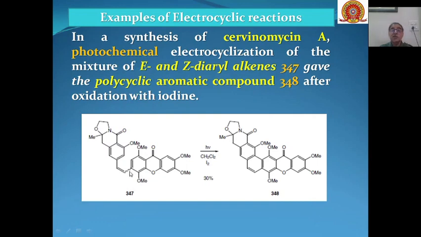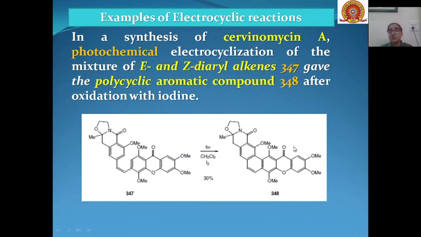So either cis or trans, or E or Z diaryl alkenes, they undergo photochemical cyclization to give you this polycyclic aromatic compound after oxidation with iodine, and the reaction is electrocyclization through photochemical means.